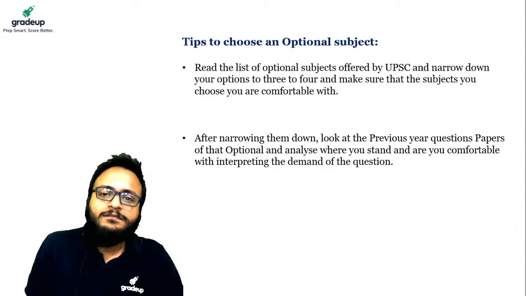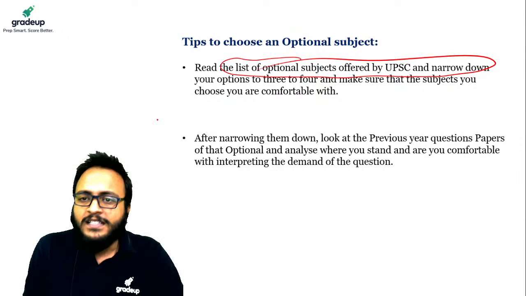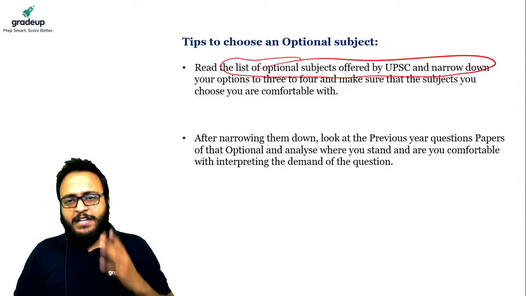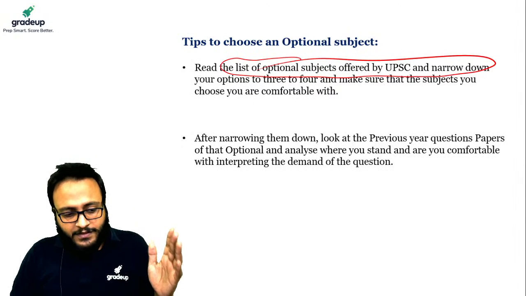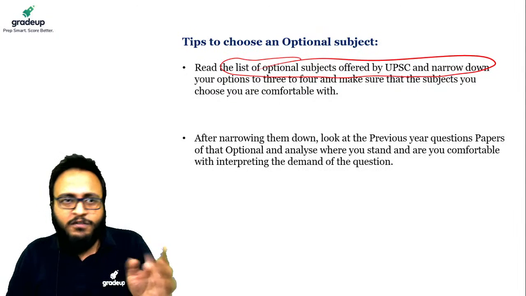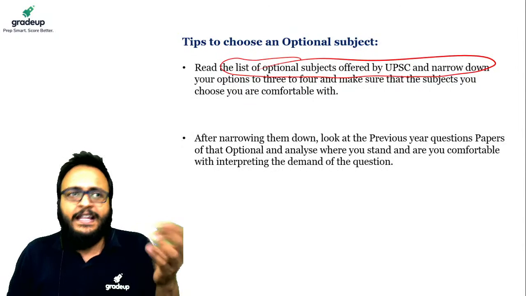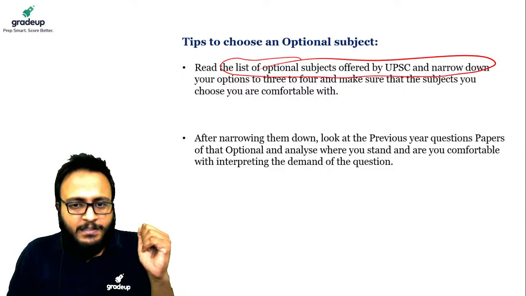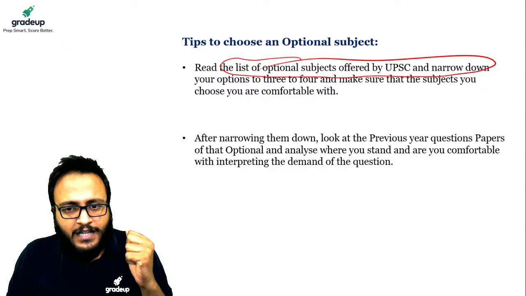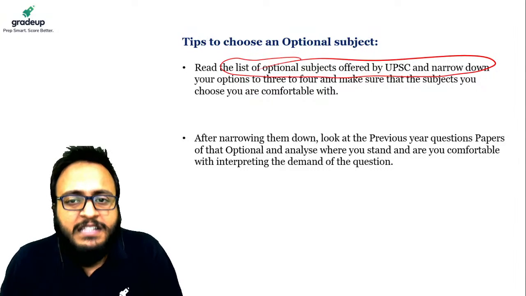First of all, go through the list of optional subjects given by UPSC, and pick whatever subjects you feel drawn to, because everybody knows their own capability, whether they are comfortable or not. For example, I know that I am comfortable in certain subjects, like geography, history, political science, international relations, and sociology. Someone else may feel comfortable in some other subject.